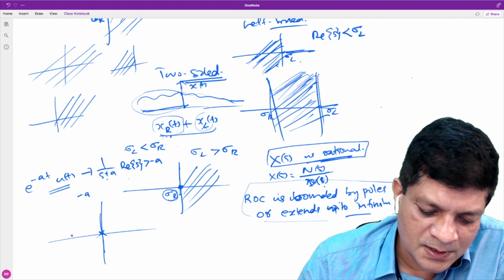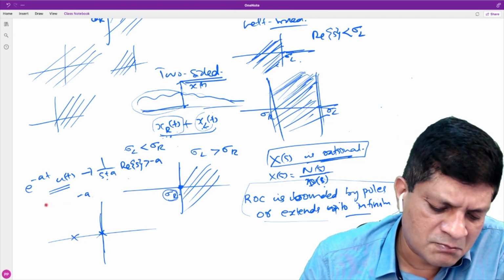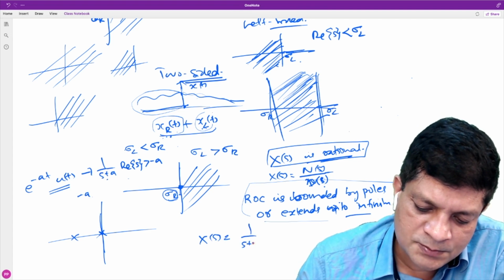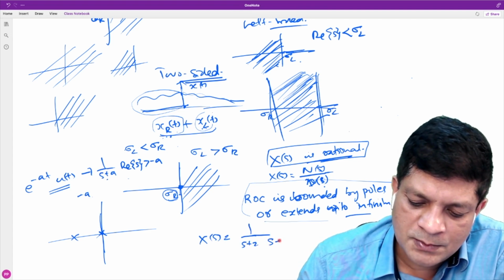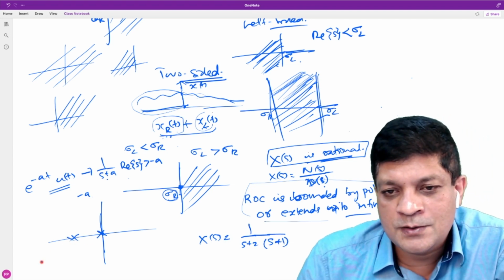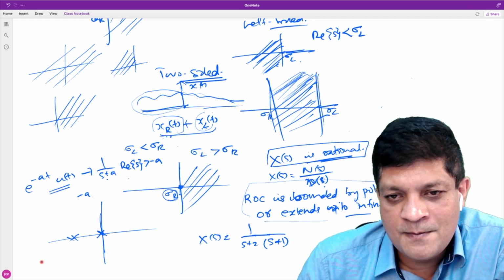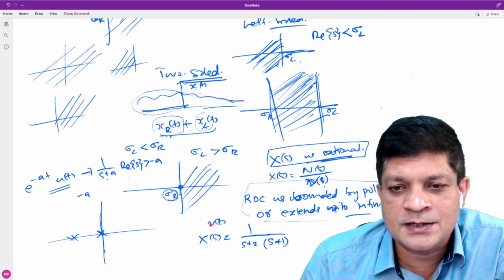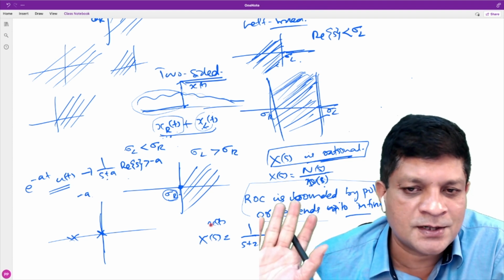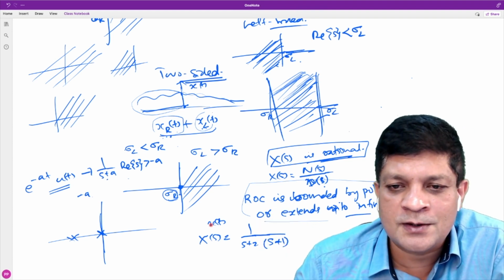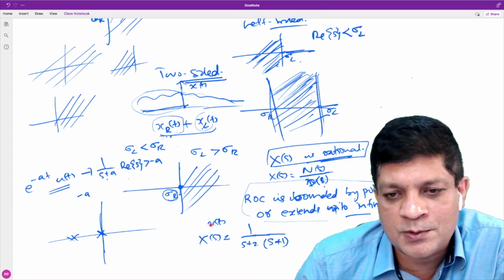Now suppose there are multiple poles. If you take some example like if X of s is 1 upon s plus 2 into s plus 1, there are two poles. Then can you tell me what is the shape of the ROC? If xt is a right-sided signal, ROC should be right-sided. And poles cannot be in the ROC, and the ROC is bounded by poles.